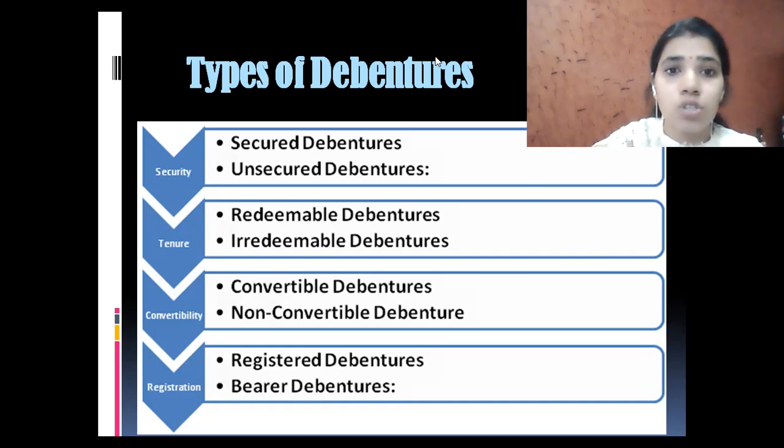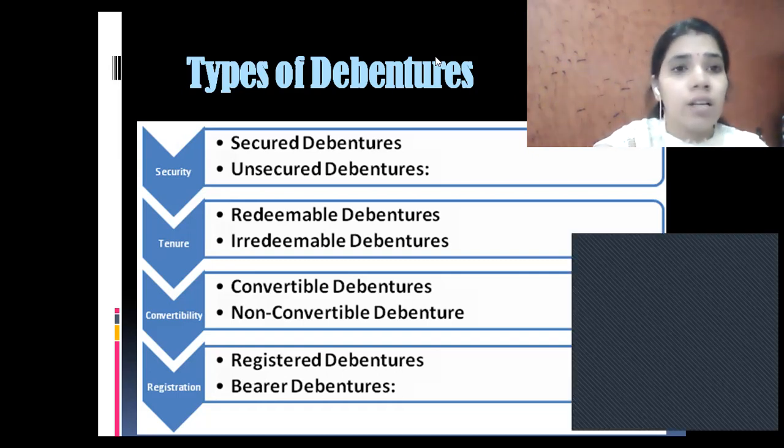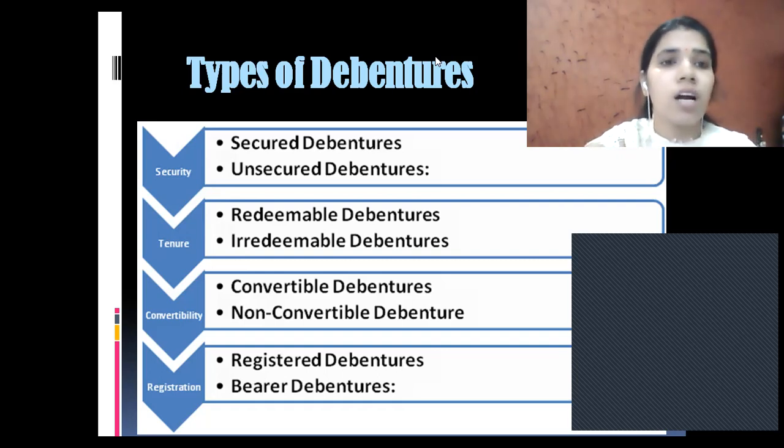Second one is according to tenure: redeemable debentures and irredeemable debentures. Redeemable debentures are those debentures which are being redeemed or repaid, means the company will return the whole money to the debenture holder whenever the fixed period of time between the company and the debenture holder is completed. That is redeemable debentures. Irredeemable debentures are those debentures which cannot be redeemed after a fixed period of time and which may continue with the company for the long run. Means the debenture holders will continue with the interest and are not going to take their whole lump sum in a short period of time.